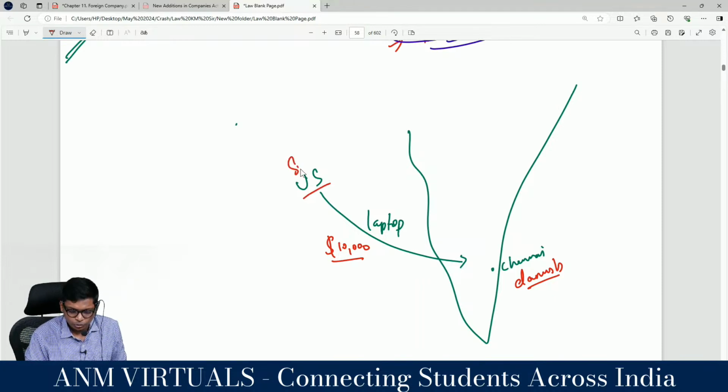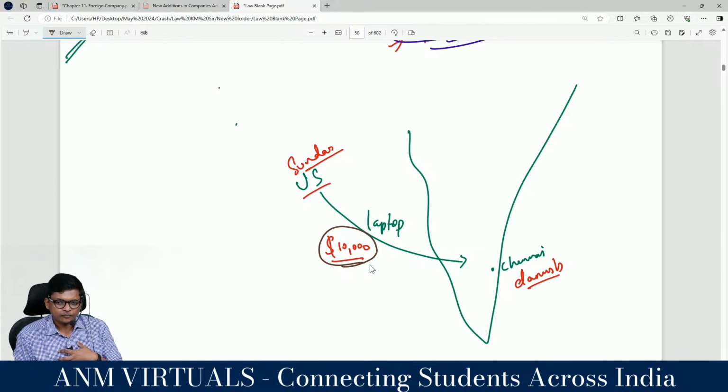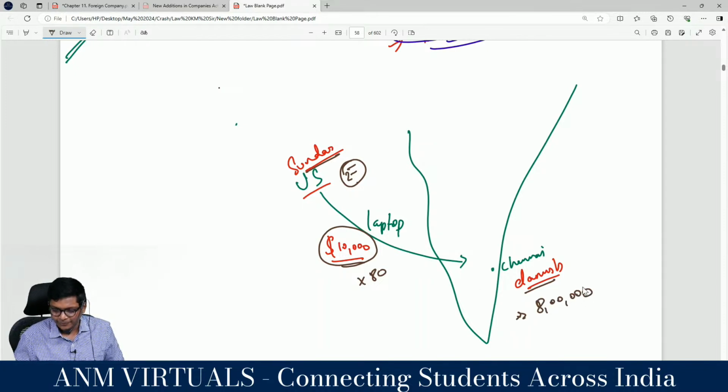Who is in the US? Sundar. Okay. From Sundar he is buying a laptop. For this $10,000, from where will he get this money? When he has to pay Sundar, he can't pay in rupees. This is the introduction for this chapter and for FEMA, guys. You can't pay in rupees. So Dhanush says, let's say 10,000 into 80, he has to pay 8 lakhs. High-end laptop can do everything for Dhanush. Okay. So Dhanush has 8 lakhs, but he can't pay Sundar in rupees.